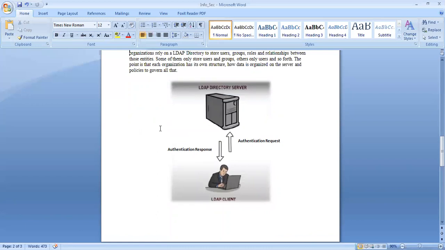It is the place where we store our employee profile details, which include username and password. The second most important part is the LDAP client. Here is your server where your LDAP resides. One LDAP component will be in here.